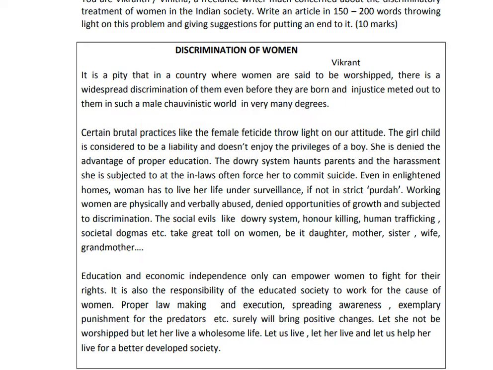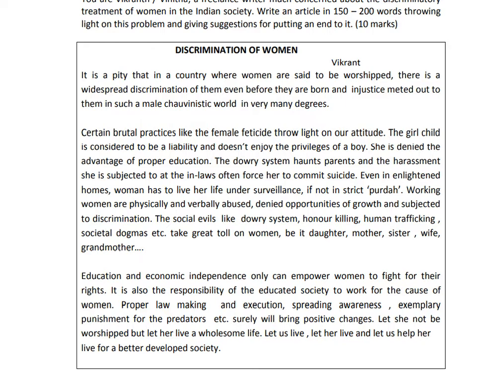Next paragraph, you have to elaborate that whatever you are speaking on. So that is what you will see here. So it is a very striking statement, the first one. It is a pity that in a country where women are to be worshipped, there's a widespread discrimination. Very striking sentence. So begin with a very striking sentence.